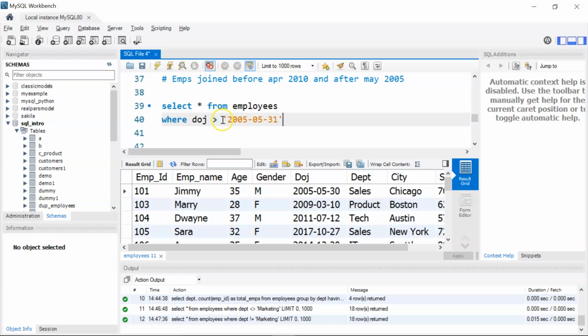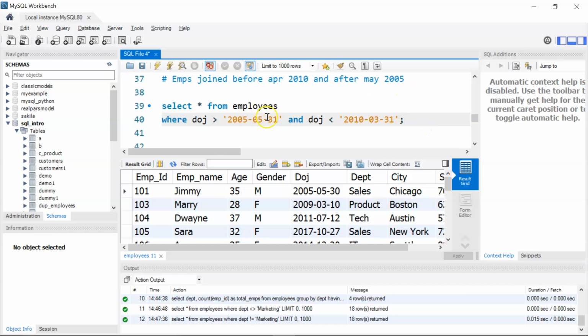This is the year value, this is the month value, and this is the day value. And my date of join should be less than 31st of March 2010. So I'll write 2010 March 31st.